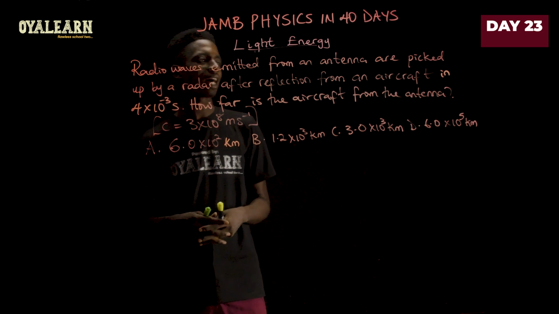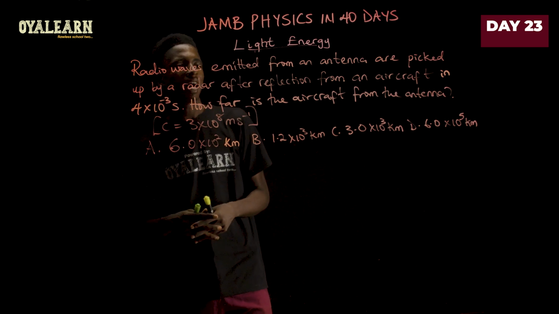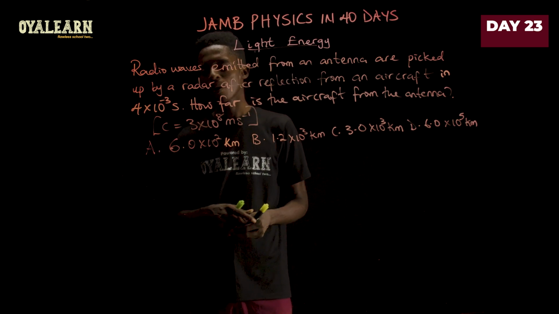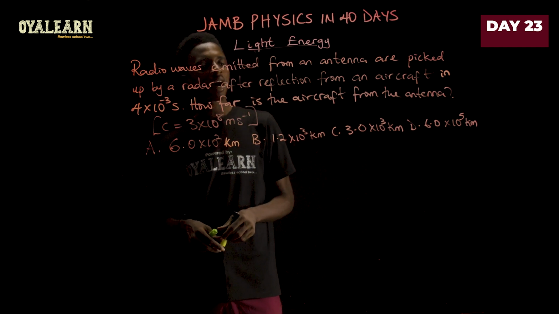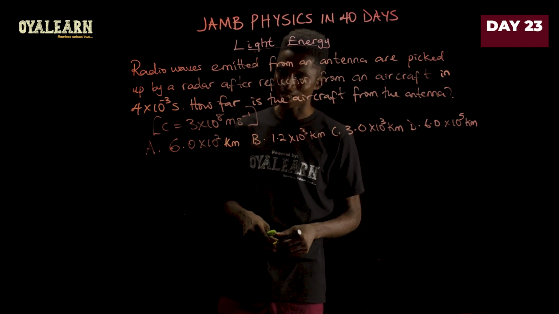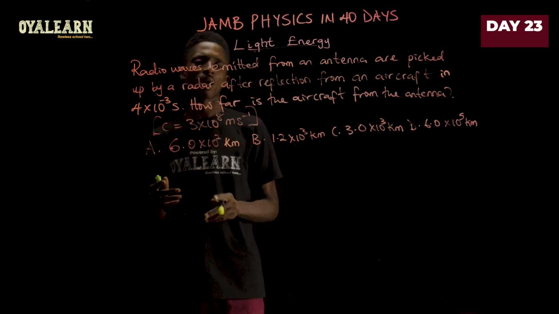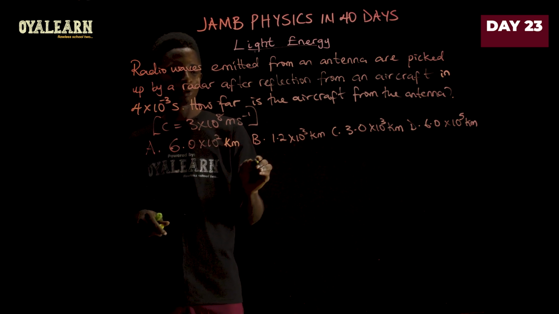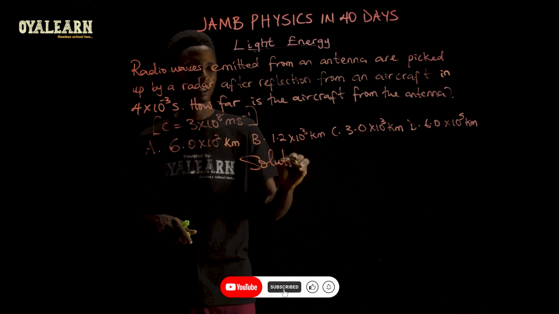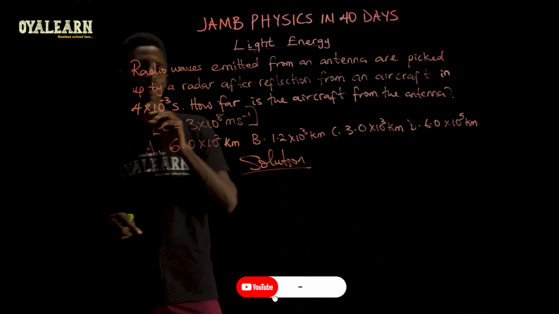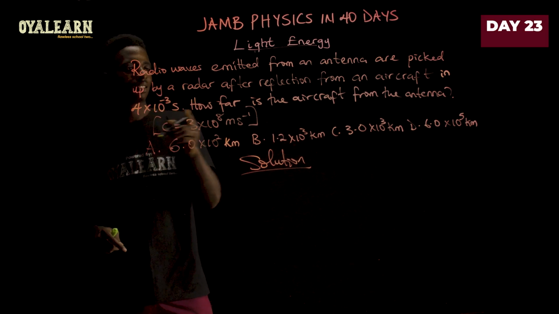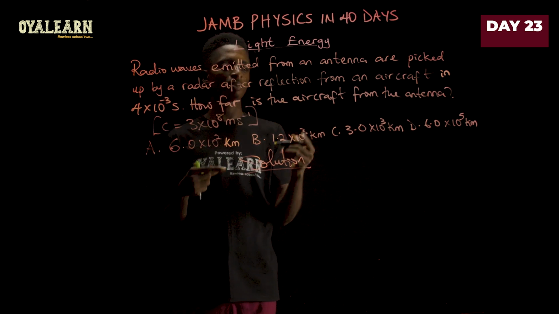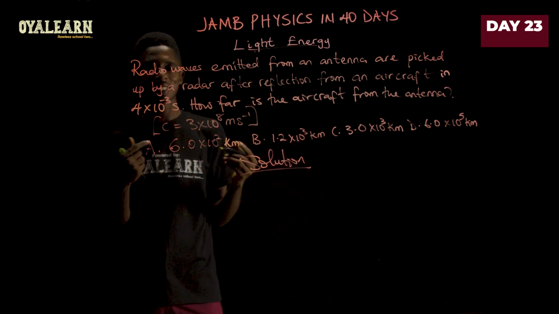Radio waves emitted from an antenna are picked up by a radar after reflection from an aircraft in 4 times 10 to the minus 3 seconds. Now, how far is the aircraft from the antenna? So in this case, it means that we are not looking at the entire round trip, but just half that distance. Okay, so the solution here would be, if they had asked for the distance of the entire round trip, I would have just multiplied the speed and time to give us distance. But since it's just between the aircraft and the antenna, it means it is half of that.